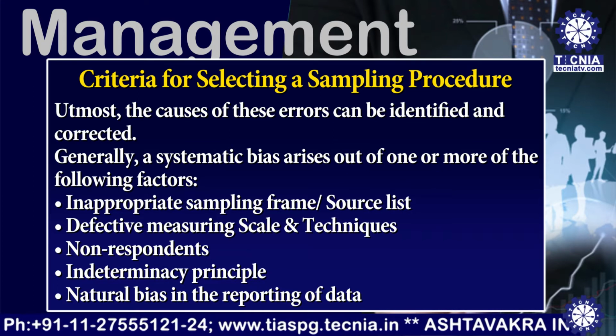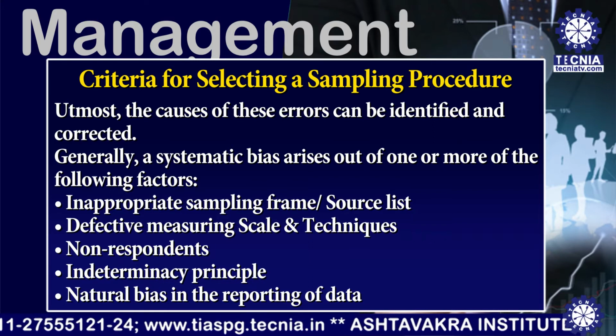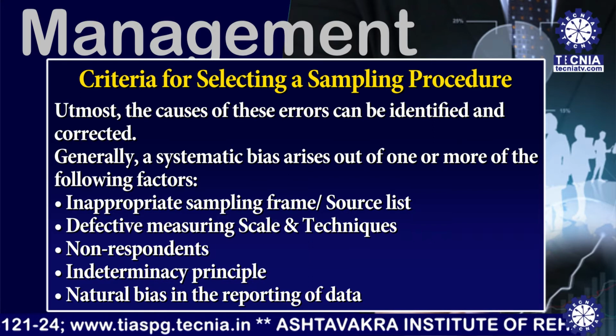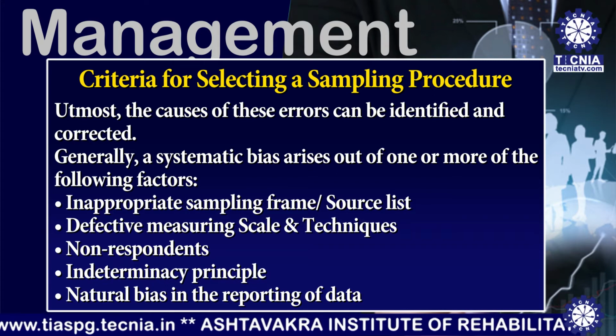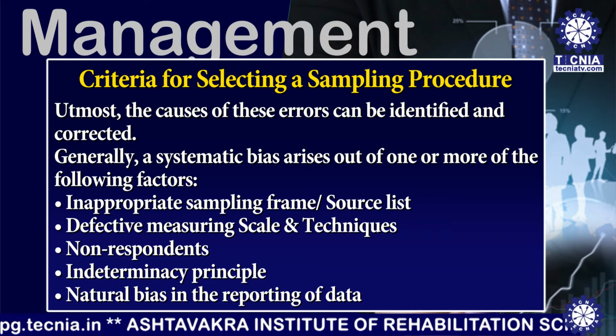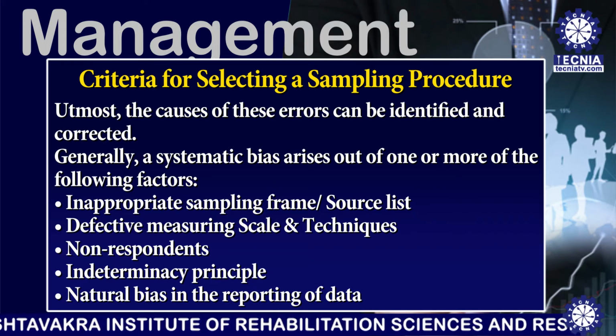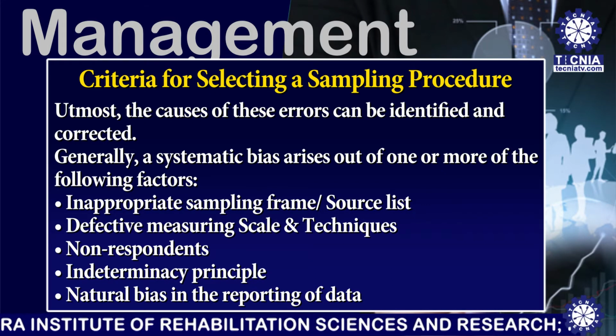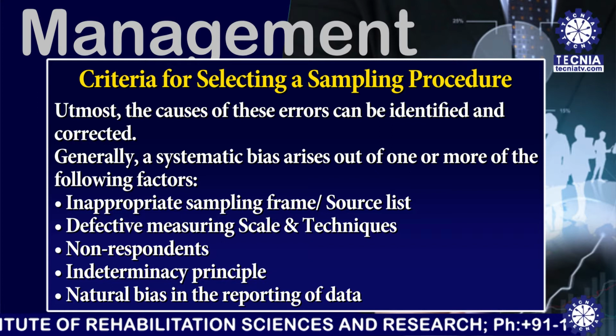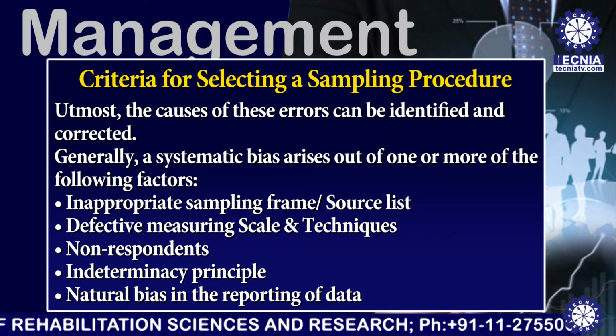First one, inappropriate sampling frame or source list. Second one, defective measuring scale and technique. Third one, non-respondents. Fourth one, indeterminacy principle. And the last one, the natural bias in the reporting of data.